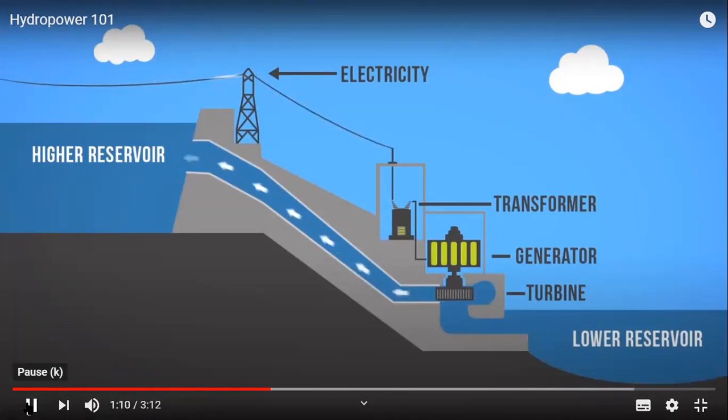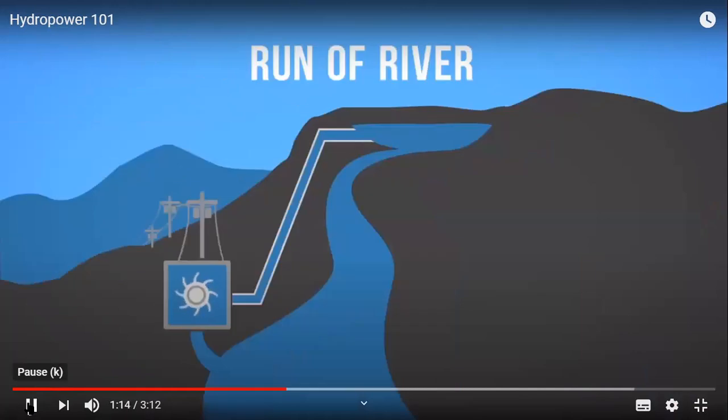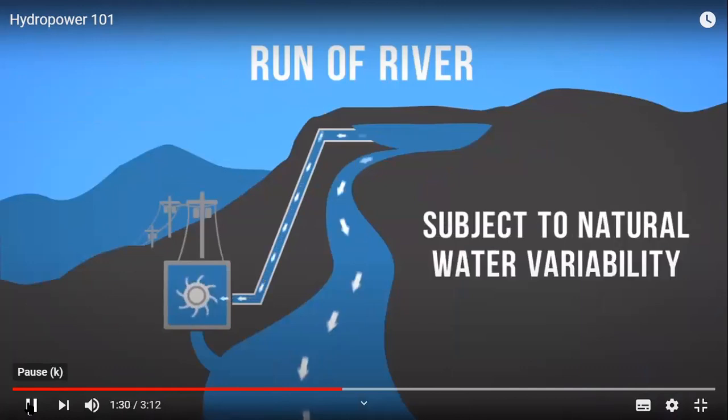This is referred to as pumped storage hydro. The second form of hydroelectricity production is run-of-river hydro. Run-of-river still uses turbines and generators, but relies on natural water flow rates of rivers, diverting just a portion of the water through turbines. Because run-of-river hydro is subject to natural water variability, it is more intermittent than dammed hydro.